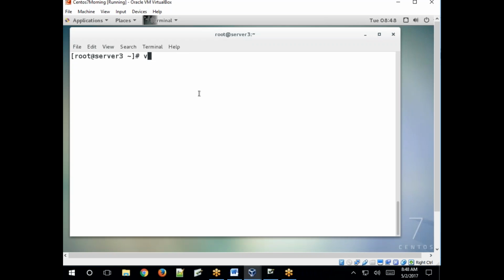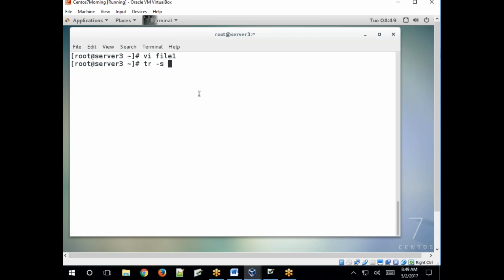So just create a file like this. vi file1. Polyglot IT. Spaces are there, right? tr -s.